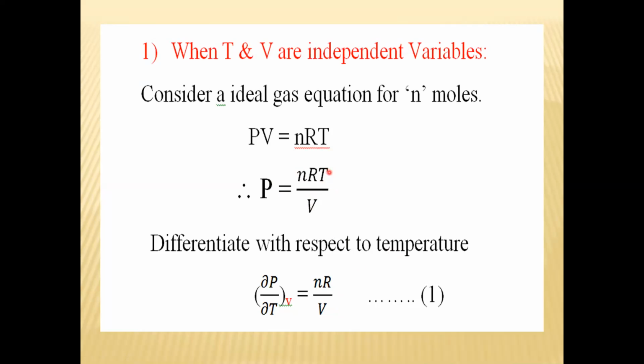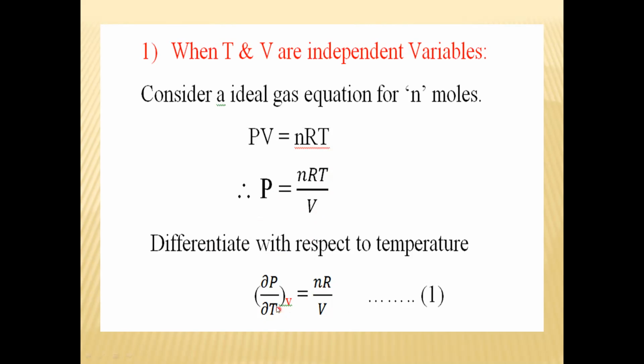क्योंकि derivative of T is 1, remember that. तो ये nR upon V constant है, so we have taken nR upon V and derivative of T is 1. So 1 से मल्टीप्लाई करेंगे तो वही आएगा. So this is the equation number 1. Understand equation number 1, that is ऊपर जो इक्वेशन है P is equal to nRT upon V, उसका हमने क्या किया है? पार्शियल डेरिवेटिव लिया, डिफरेंशिएट विद रिस्पेक्ट टू टेम्परेचर.